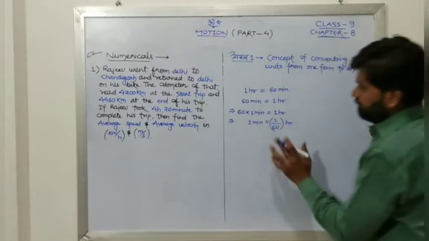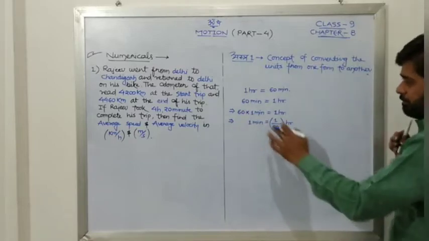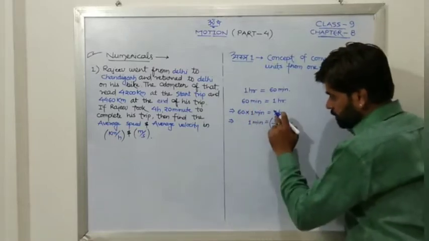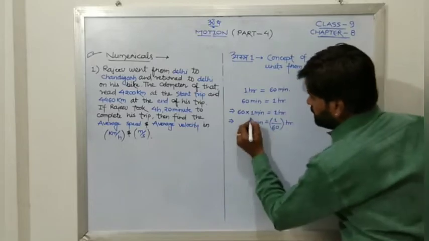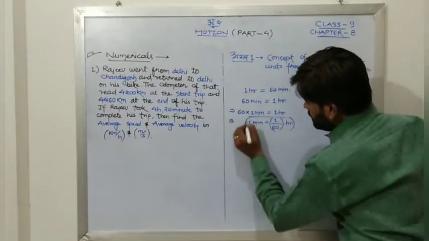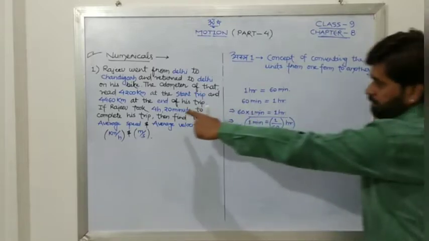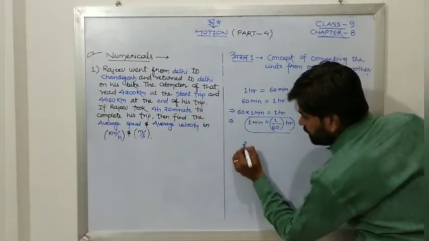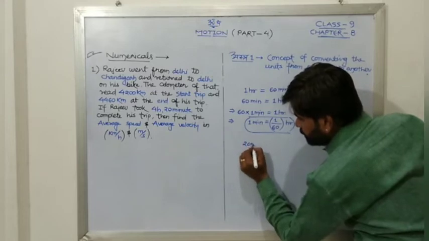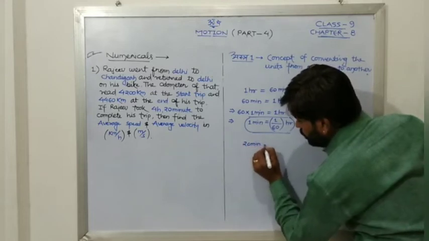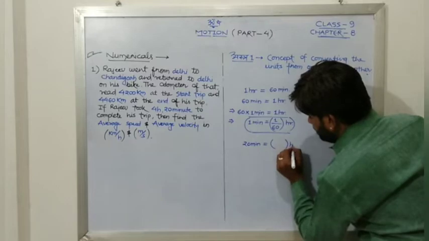Nothing new I have done. I had simply cross multiplied them. So this 60 will come downside at 1 hour. So 1 minute is equal to 1 upon 60 hour. If 1 minute is equal to 1 upon 60 hour, then there is 20 minutes. So 20 minutes will be equal to how much? So 20 minutes is equal to how many hours?